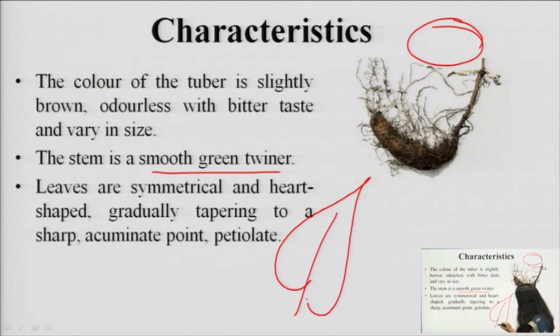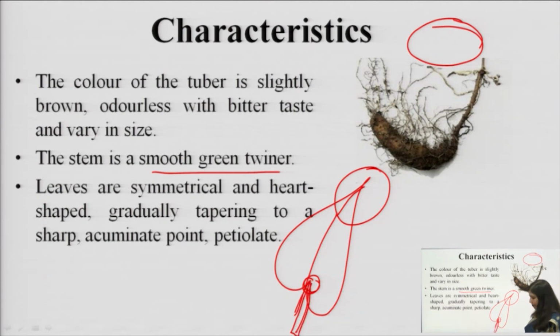The leaf is something like this, the base is symmetric, meaning they join at the same point. The base is heart shaped, and it gradually tapers to a sharp and acuminate apex. And it is petiolate in nature, meaning it has a petiole.